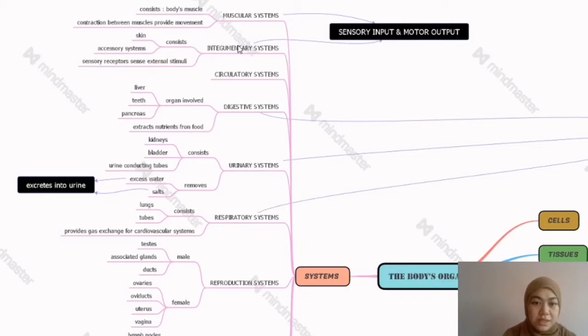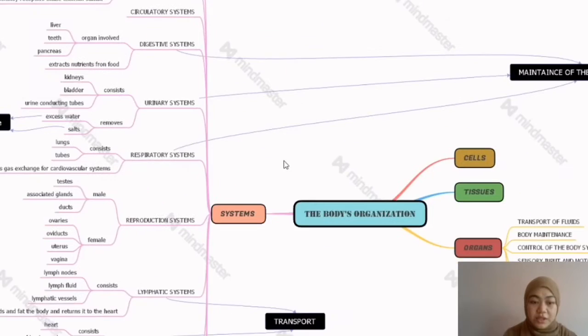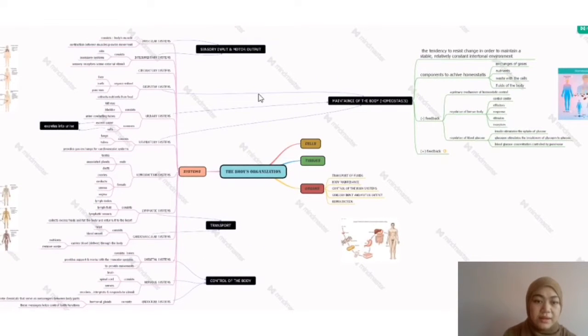For example, in the integumentary system, the organs involved are the skin and accessory structures, and the function is that sensory receptors sense external stimuli. For every system, I just conclude the body parts involved and the function, and I also add additional information.